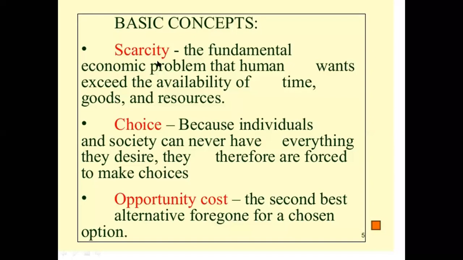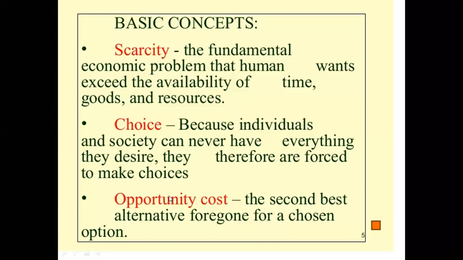And you know, because of the scarcity of resources only we have to make a choice. Because if I have an abundance of money, however much I want to use or spend, I have full availability of money. Don't you think that in that case I don't have to make any choice? Why? Because whenever I want to spend rupees 1 lakh, I have 1 lakh. Whenever I want to spend rupees 2 lakhs, I have 2 lakhs. On whatever product I want to spend 5 lakhs, I have 5 lakhs for that. So there is no need to make any choice.